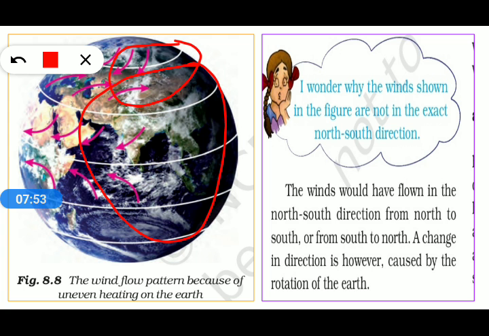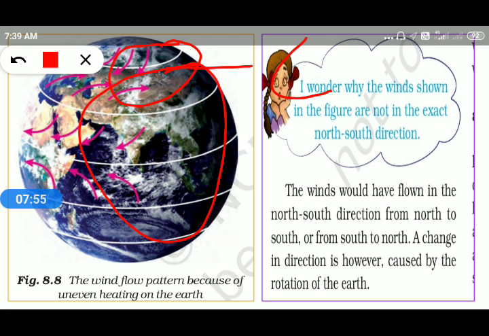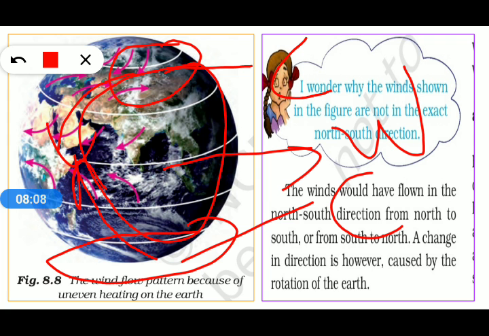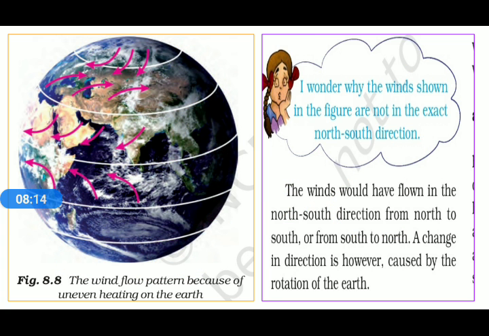This is the cold area, and below also is the cold area, and this is the warm area. So the cool air rushes from the poles towards the equatorial zone, and warm air rises up from the equatorial region.